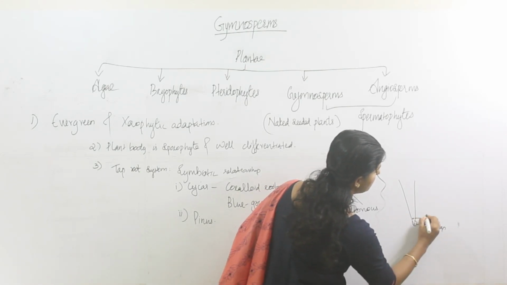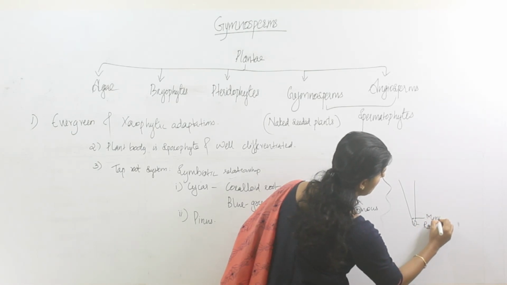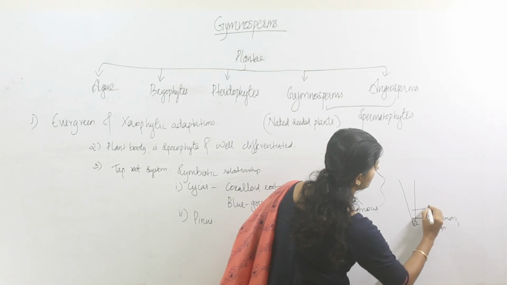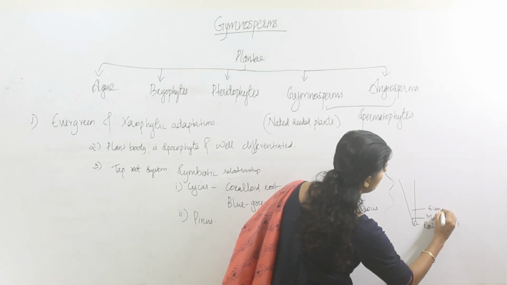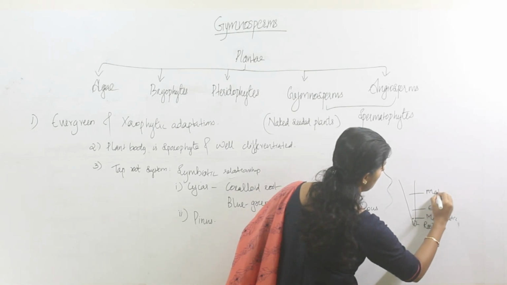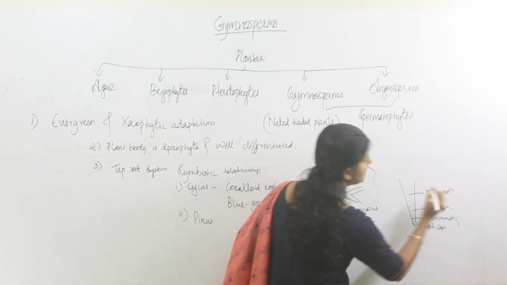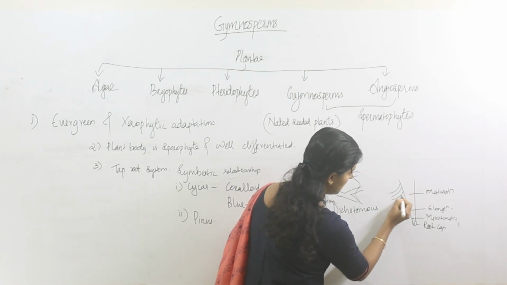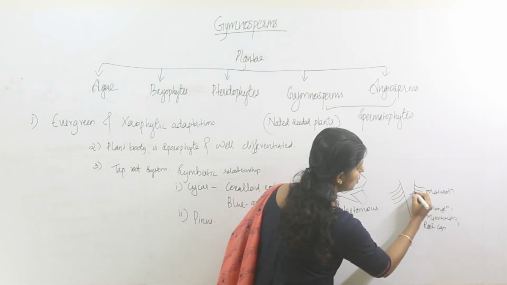Then comes the meristematic region, then the zone of elongation, then the zone of maturation. In the zone of maturation, root hairs are present, so this region is also called the root hair zone.